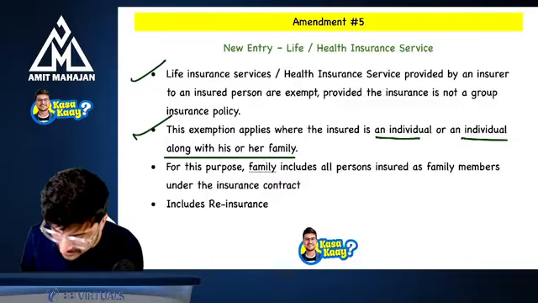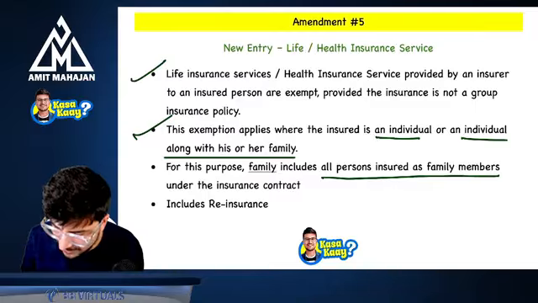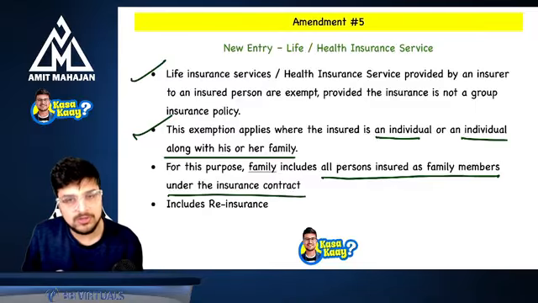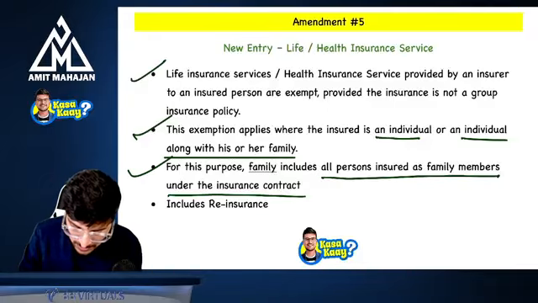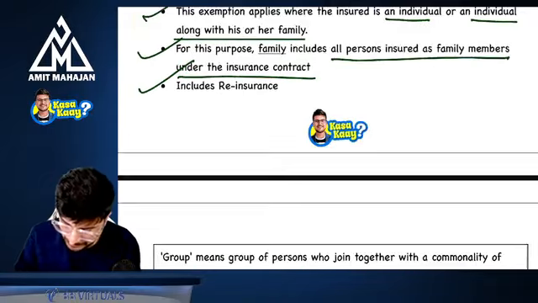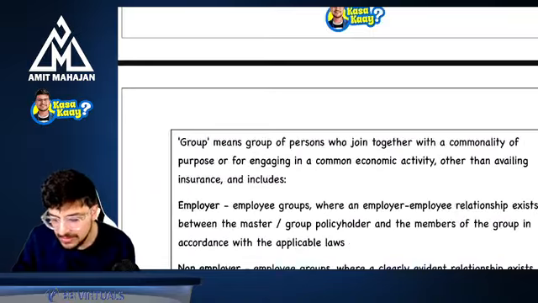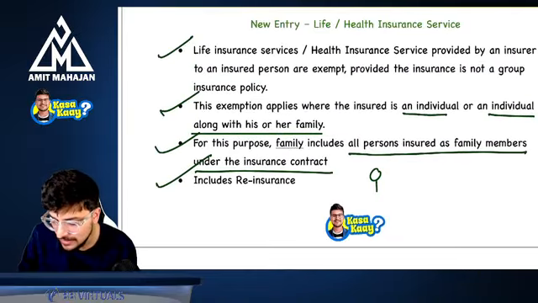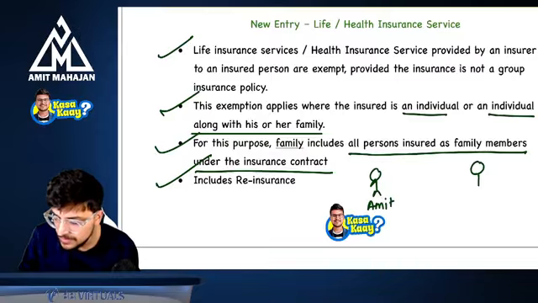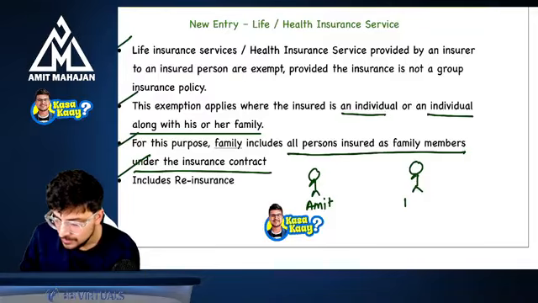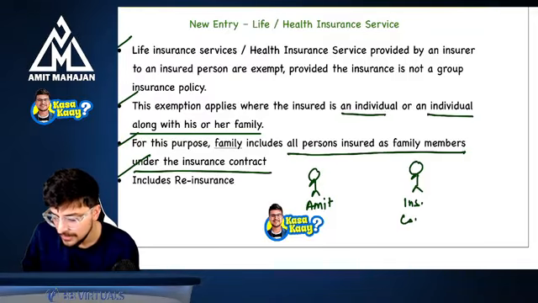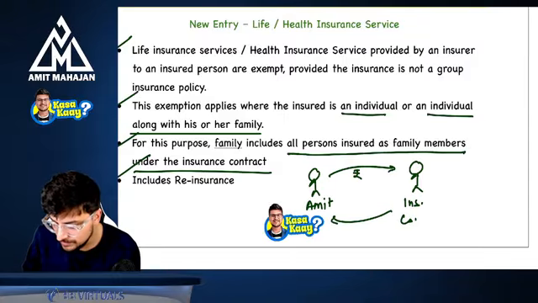Now, for this purpose, family includes all the persons insured as family members under the insurance contract. And this includes reinsurance as well. Now, what is the meaning of reinsurance? For example, this is Amit, this is the insurance company. Amit has paid premium and the company has given him a policy.